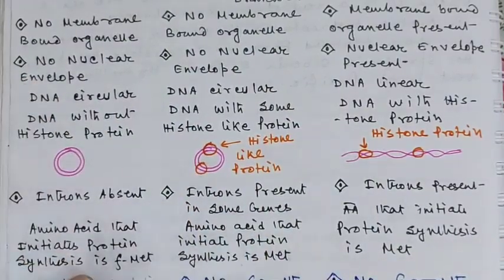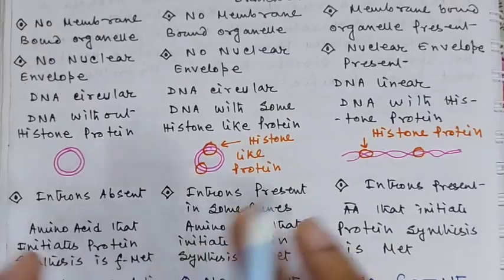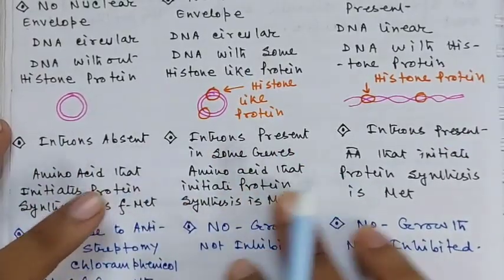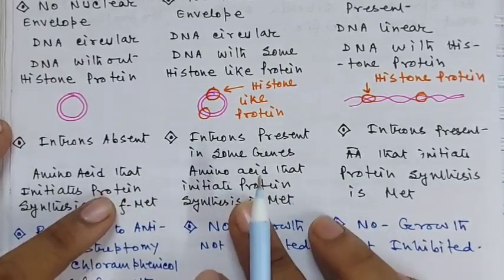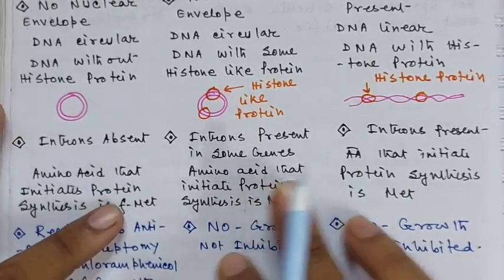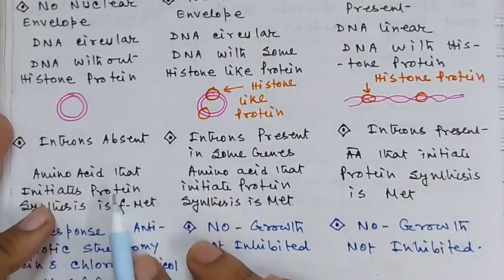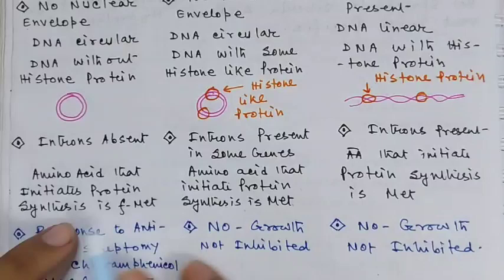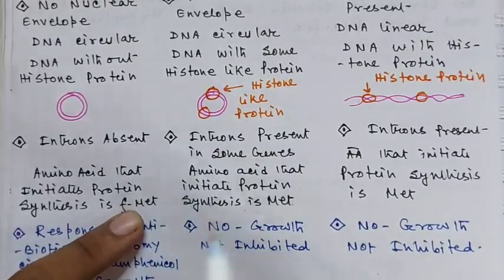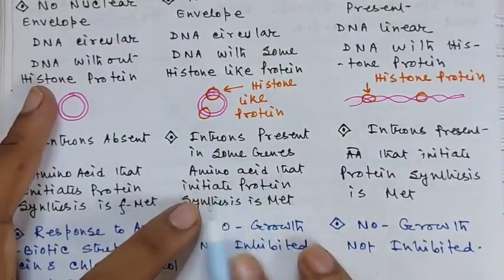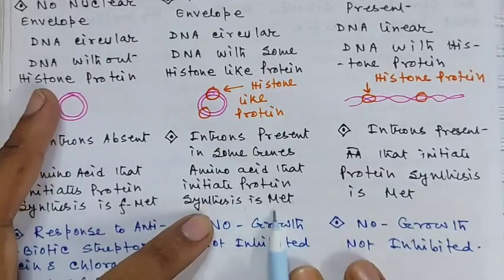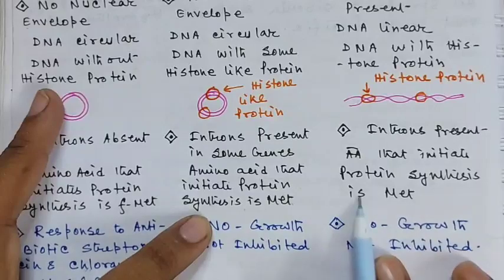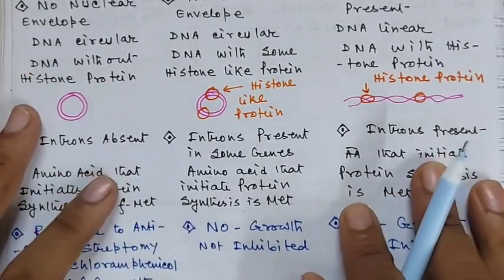And the next portion is also very important. You know the protein is made up of different types of amino acids. If we consider their protein structure, the protein is made up of many amino acids, and these amino acids are linked by peptide bonds. But in bacteria, the first amino acid is formylated methionine. The amino acid that initiates protein synthesis is formylated methionine. But in Archaea, the amino acid that initiates protein synthesis is only methionine. And in Eukarya, the amino acid that initiates protein synthesis is methionine, right? This is also a very important feature.